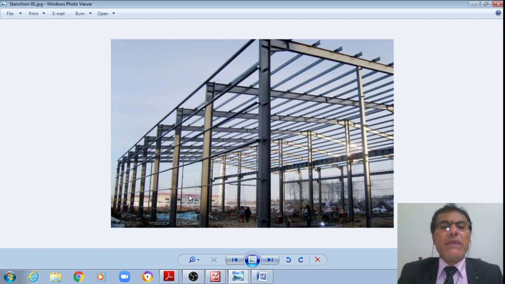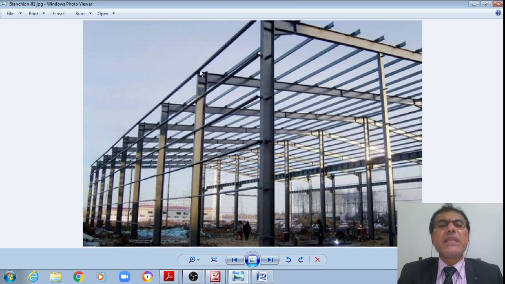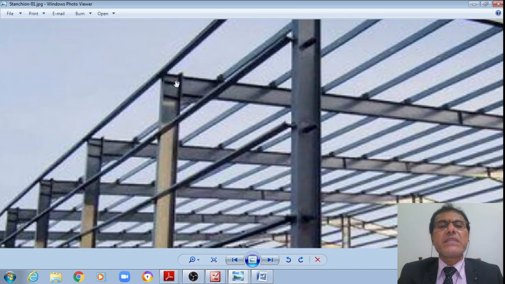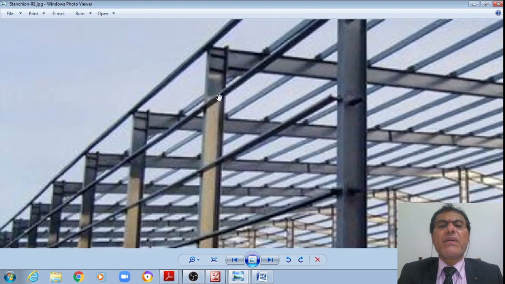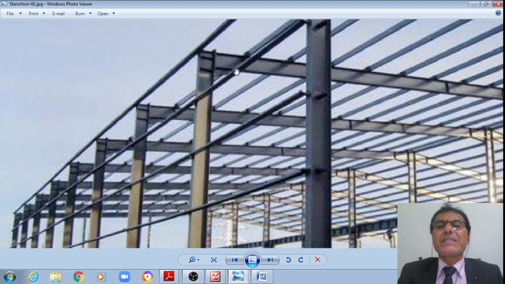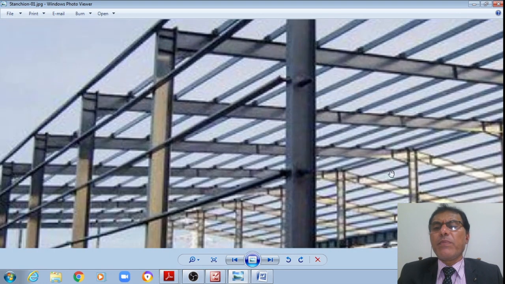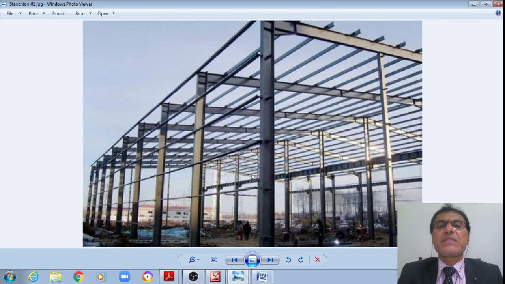Next, even at the end we can see the gable end. These are 1, 2, 3, 4, 5, and so on. All these, this is what is called one bay, second bay, third bay, and so on. Even now you can see that these beam column junctions are fixed, moment resistant connections. Moment resistant connections are provided here.